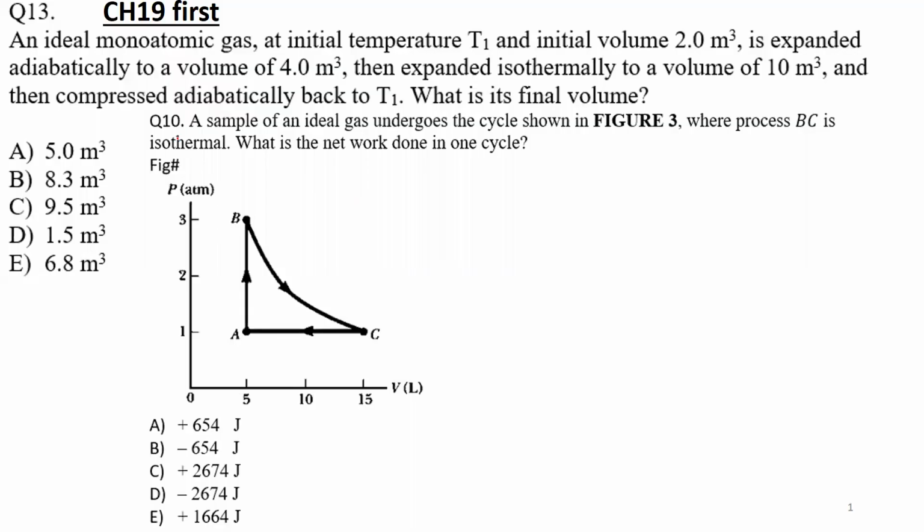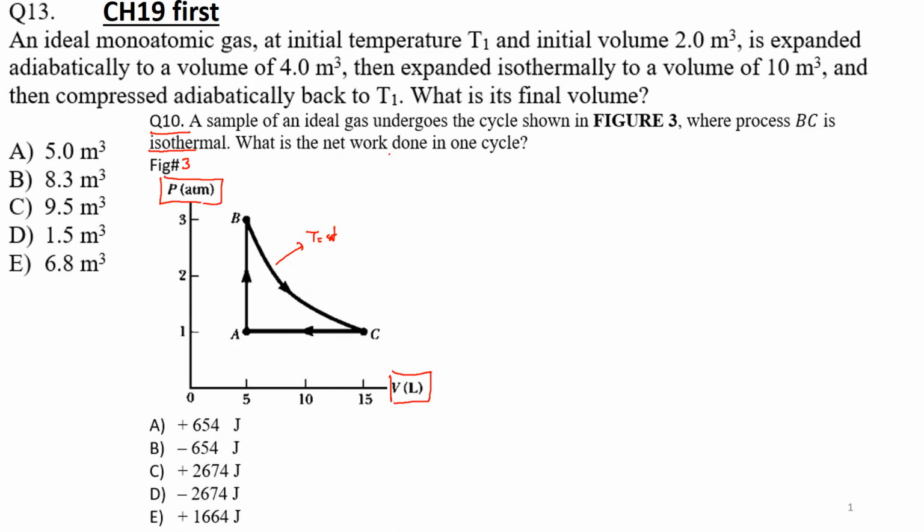So the next problem is this one. It says that a sample of an ideal gas undergoes this cycle shown in this figure, as you can see. So it goes from A to B, constant volume process, B to C, and it's an isothermal process. So this is an isothermal process. Then C to A, constant pressure process. So I have a PV diagram. P is in atmosphere. Of course, you put it in Pascal. V is in liter. Of course, you put it in meter cube. The question is, what is the net work done in one cycle?